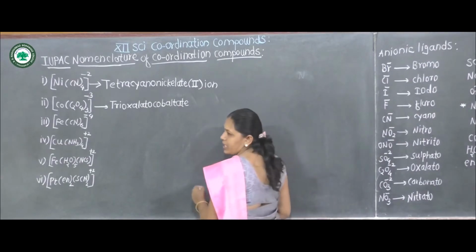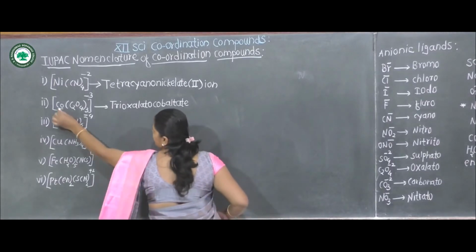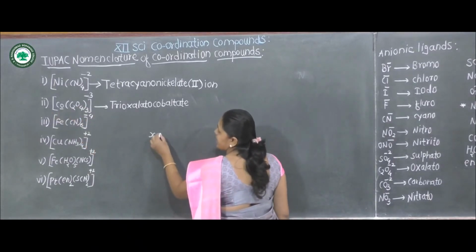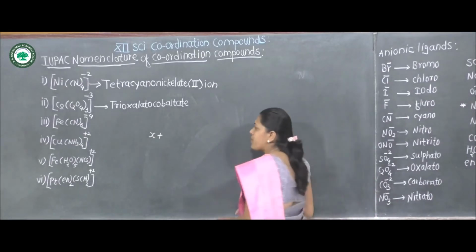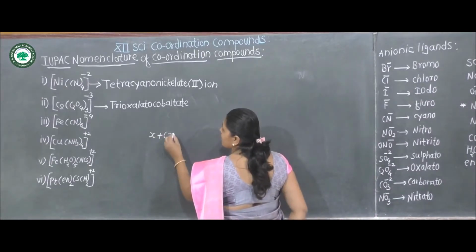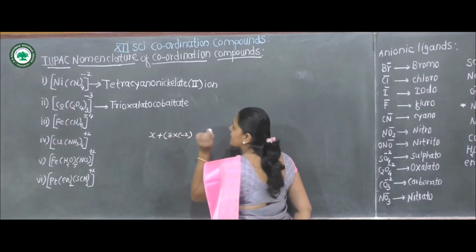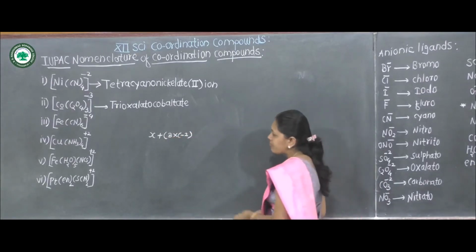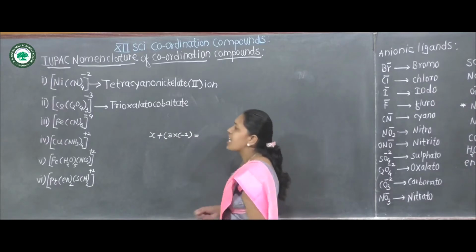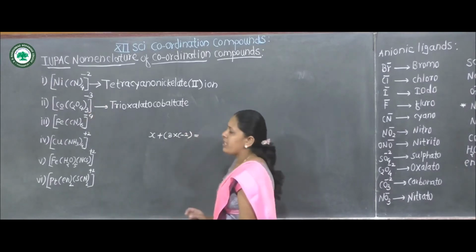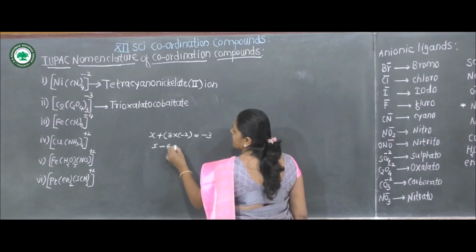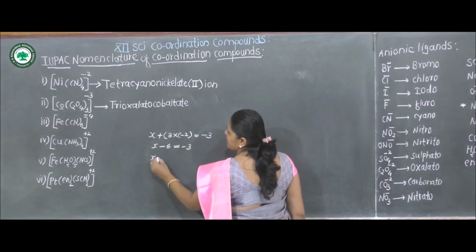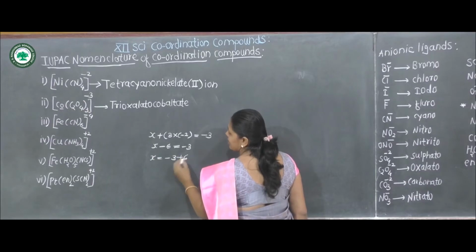First we have to calculate the oxidation state of cobalt. Suppose the oxidation state of cobalt is X, plus the charge on one oxalate ion, -2. Therefore the charge on 3 oxalate ions is 3 multiplied by -2, equal to the charge on the coordination sphere, -3. X minus 6 is equal to -3, X is equal to -3 plus 6, X is equal to +3.